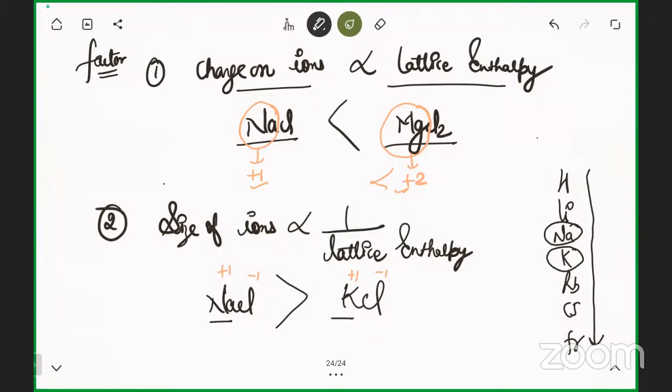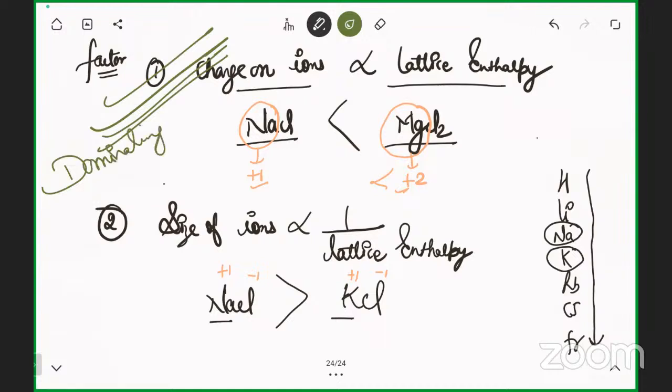Then which will be the dominating factor? You'll say that the charge on the ion will be considered the dominating factor. Use the charge on the ion factor and everything will be right. Clear?